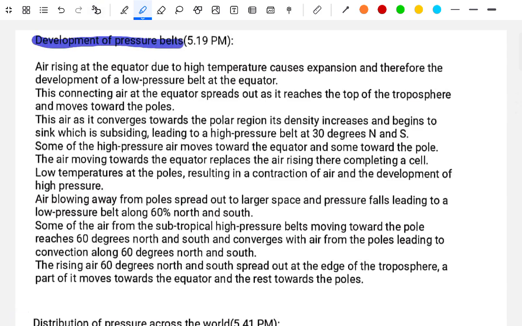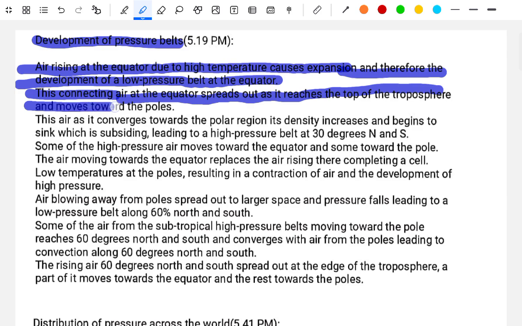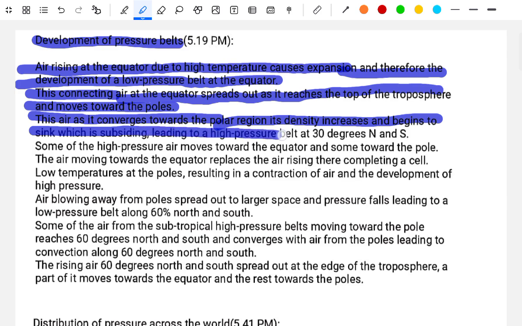Development of the pressure belts. Air rising at the equator due to the high temperature causes expansion and therefore the development of the low pressure belt at the equator. This convecting air at the equator spreads out when it reaches the top of the troposphere and moves towards the poles. This air converges towards the pole region. Its density increases and it begins to sink, subsiding, leading to the high pressure belt at 30 degrees north and south.